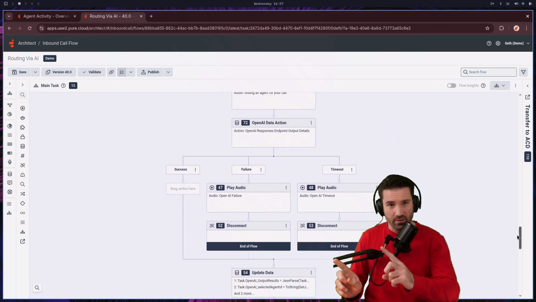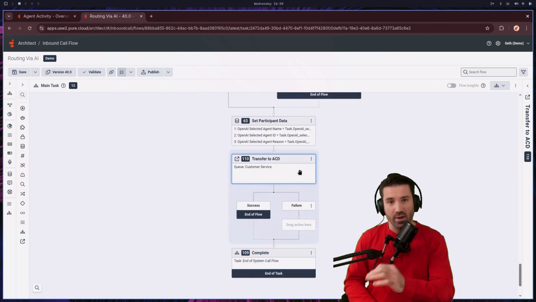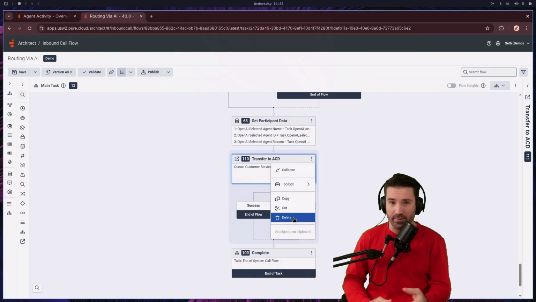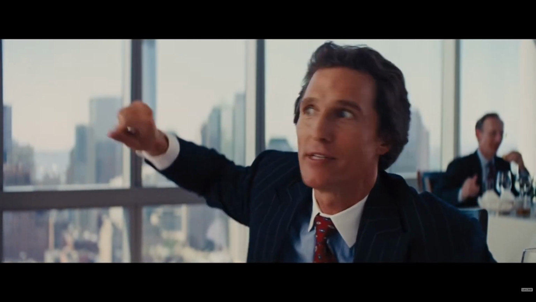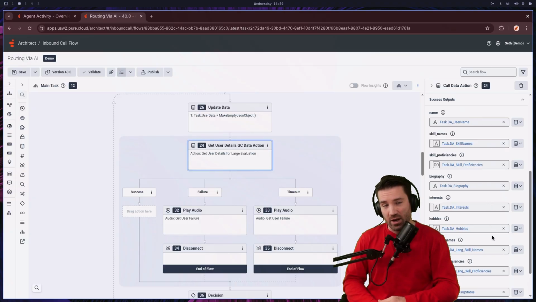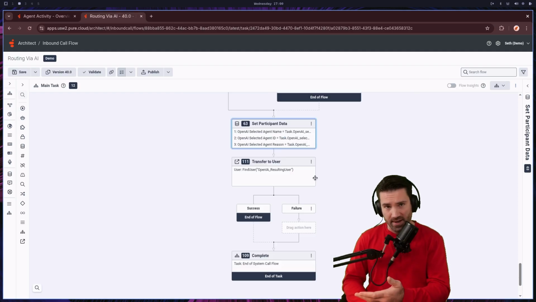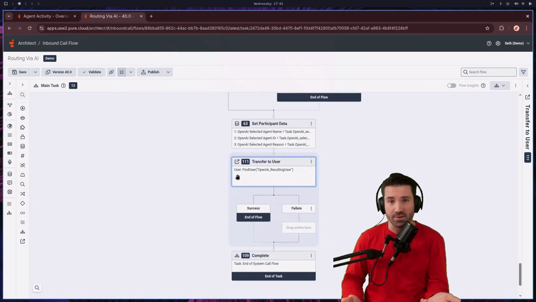This is a real call flow running in a contact center system. Normally at this step, the call would go into an ACD algorithm, and that algorithm would evaluate all available agents and pick one. I removed that step completely. Fairy dust. It doesn't exist. Instead, I gather data about the agents, send it to an OpenAI model, the model picks the best agent, and the system routes the call to that person. Now that's the core of what I built.